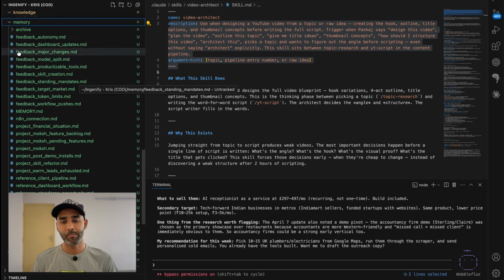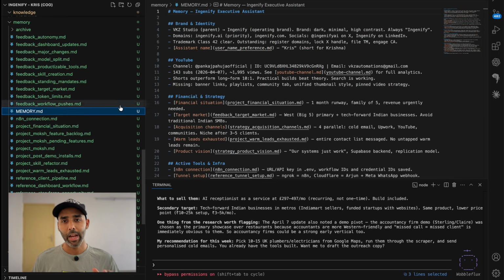It's all in here. I've got a central index called memory.md. It links out to individual memory files like brand decisions, client context, workflow preferences. The index is always loaded, but the detailed files are read only when relevant. This is what makes the AI get smarter over time, instead of resetting.